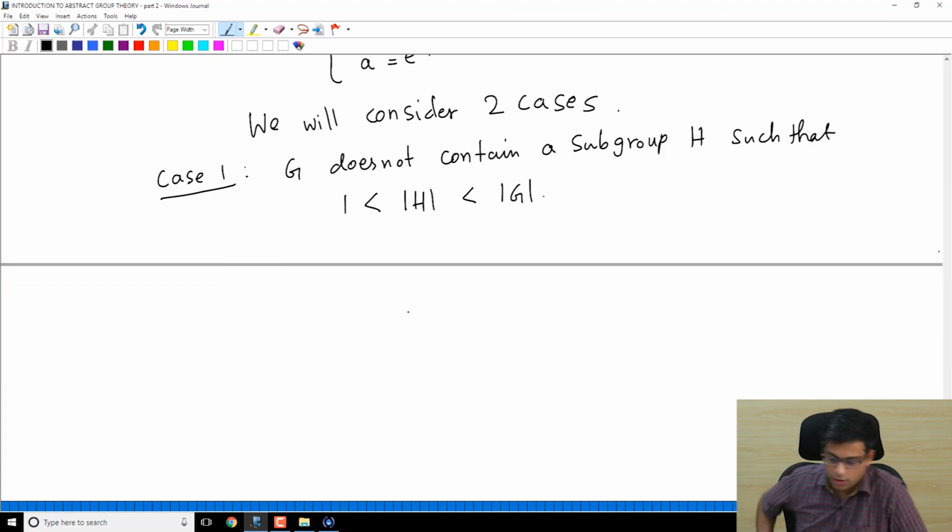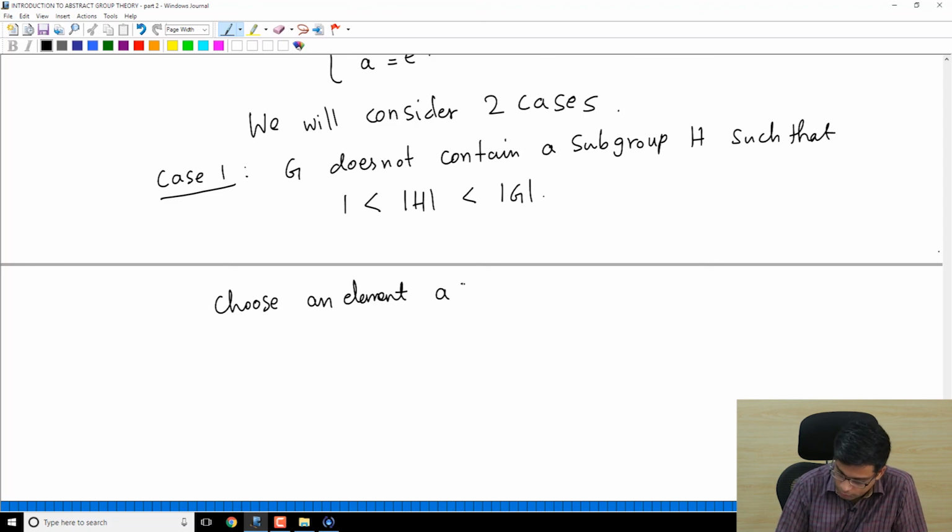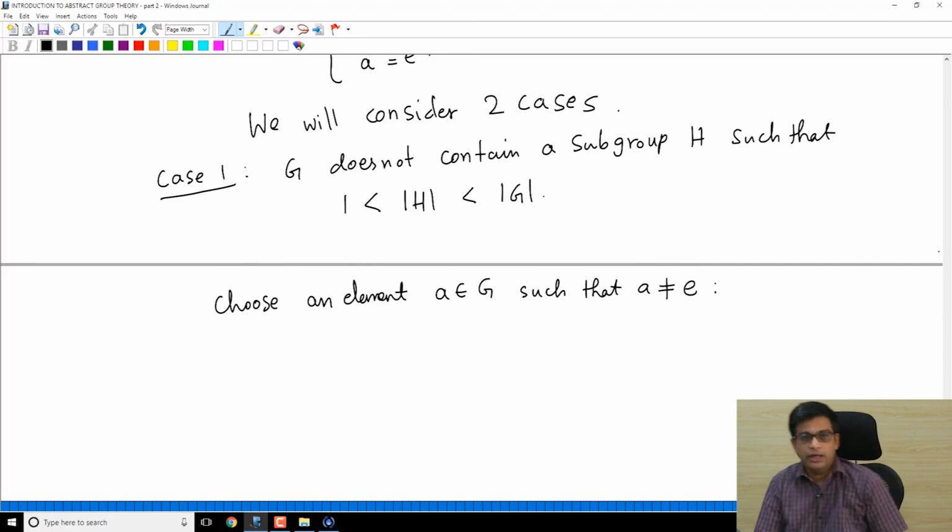What if G does not contain such a subgroup? Then I will first prove the theorem in this case. So choose an element A in G such that A is different from E, where E is the identity element. Why is there an element A such that A is different from E? Such an element